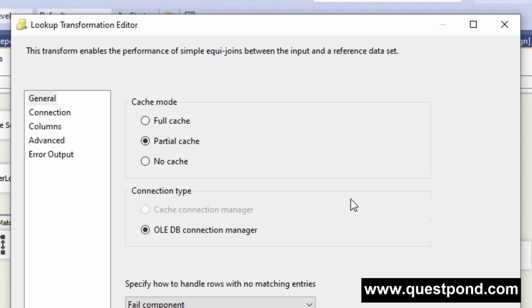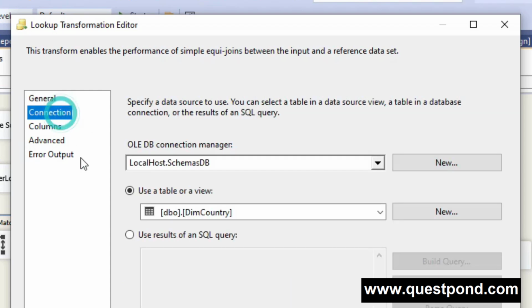Then the same value is loaded back into the cache memory, so that the next time the request comes, it can easily be queried from that cache memory. Now, when to use this mode? When your reference dataset is large, yes, when the dataset is large and the source data is small in terms of unique combination values.